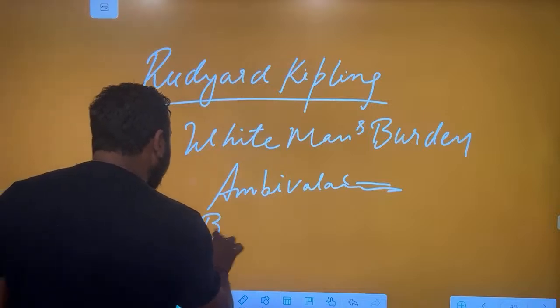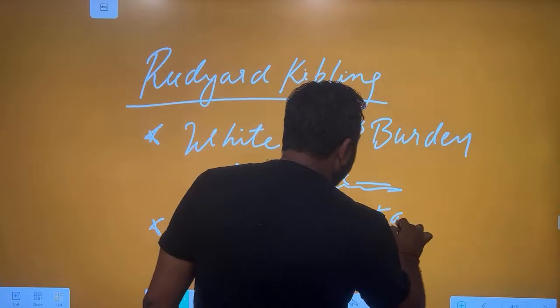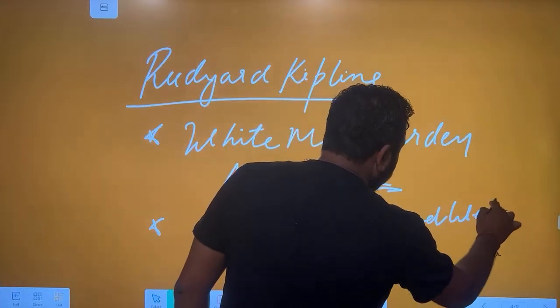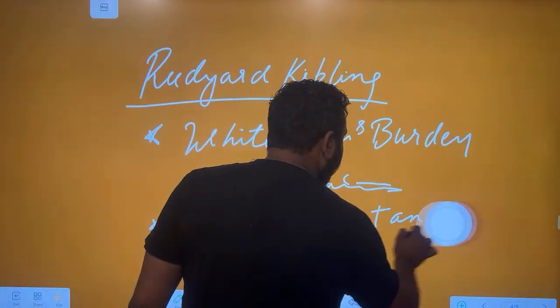Then another thing that you have to remember related to Rudyard Kipling is the Ballad of East and West, where there is a beautiful line.